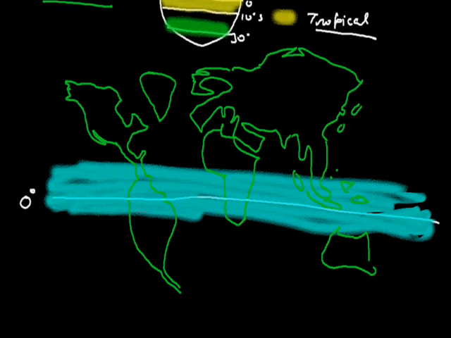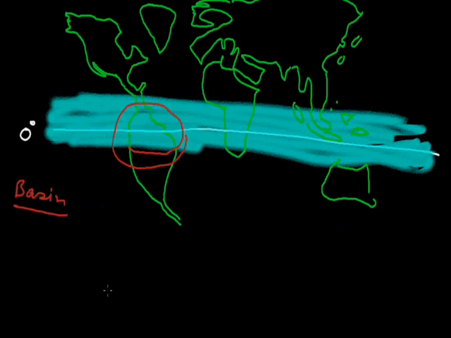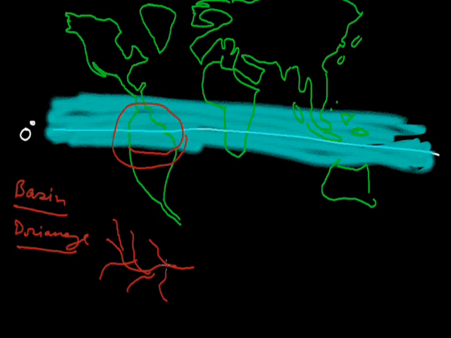Today we take the tropical area of this Amazon basin region. Now the word basin comes in front of us. What is a basin? Two words are there. First is the basin and the drainage. Now, like this is the main river, and there are other rivers, tributary rivers of this river. These are sub tributary rivers of this river.